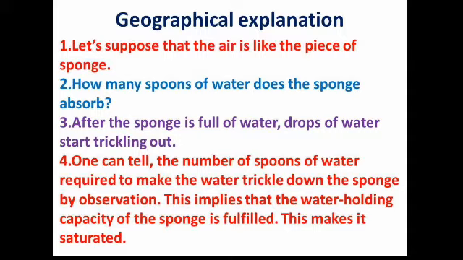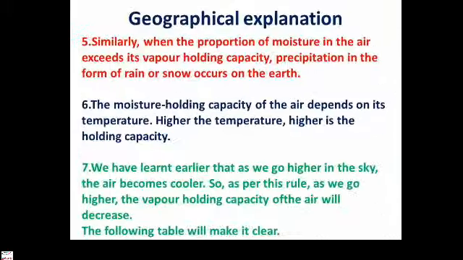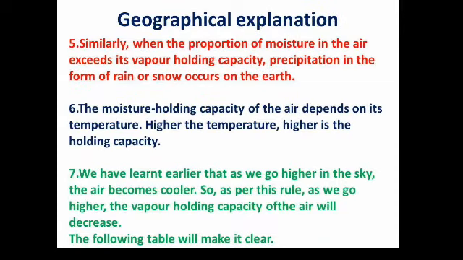Similarly, when the proportion of moisture in the air exceeds its vapor holding capacity, precipitation in the form of rain or snow occurs on the earth. Like the sponge, the air also has a specific capacity, and excess water comes down in the form of precipitation such as rain or snow.